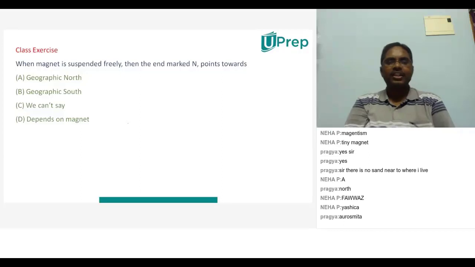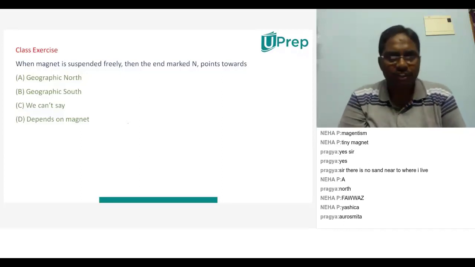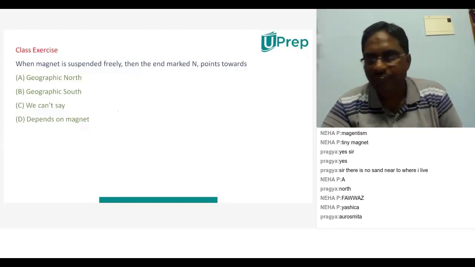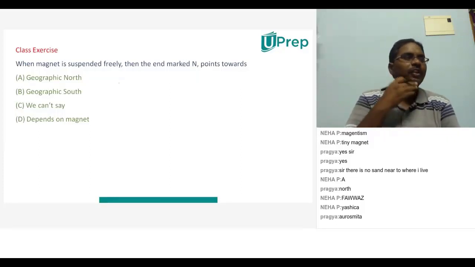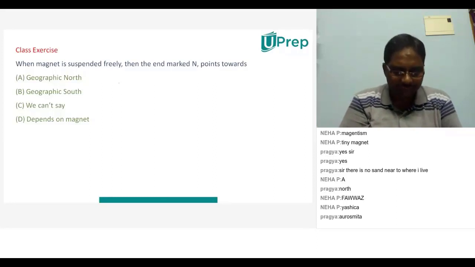So when a magnet is suspended freely, the end marked N points towards, and A will be the right answer: geographic north. Geographic means whatever the north pole is for the earth, that only will be shown by this N.